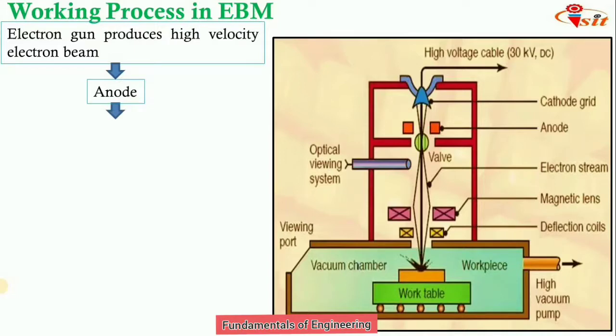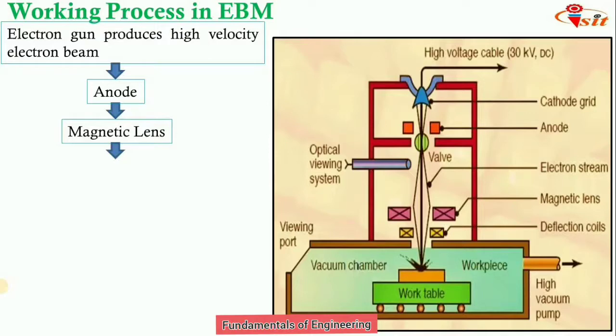Then the high velocity electrons go towards the magnetic lens, where the convergent electrons pass through it.